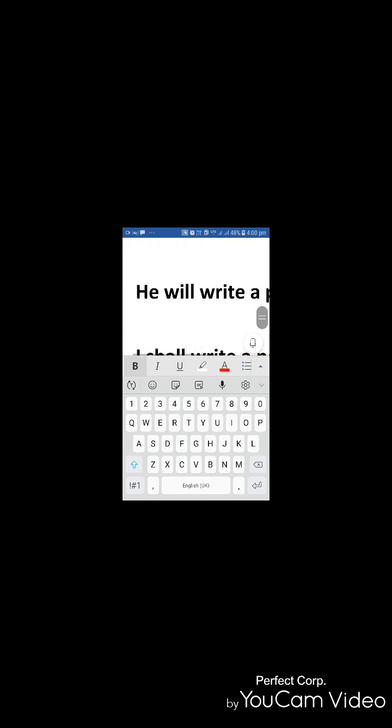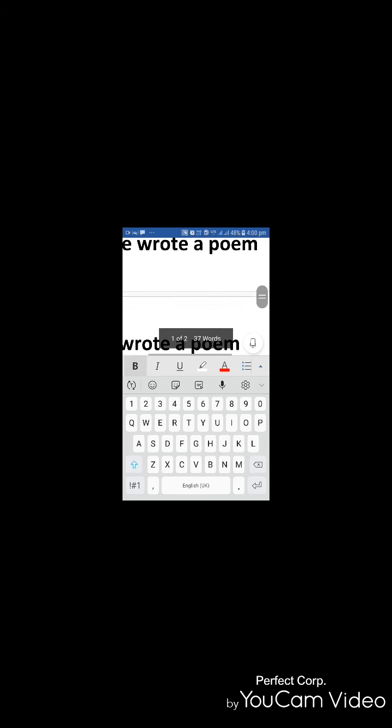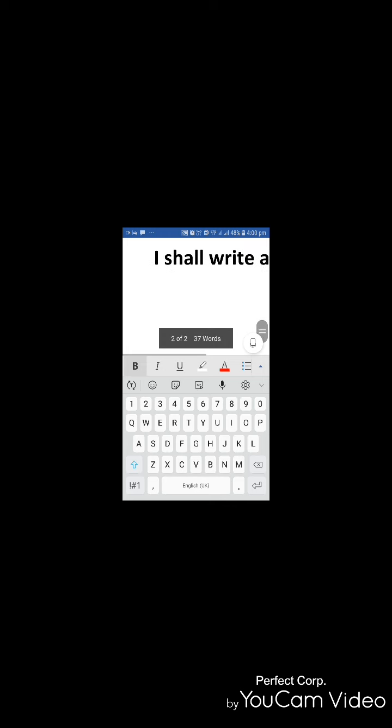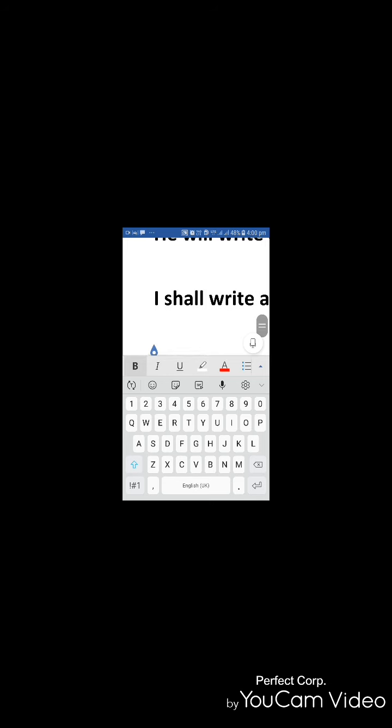Okay, observe. So in simple present tense, I write a poem. In past tense, I wrote a poem, simple past. And in simple future, it is, I will write a poem or I shall write a poem. He writes a poem, he wrote a poem, he will write a poem. So, we are talking about three different tenses for simple present tense. Let us move on to the next.